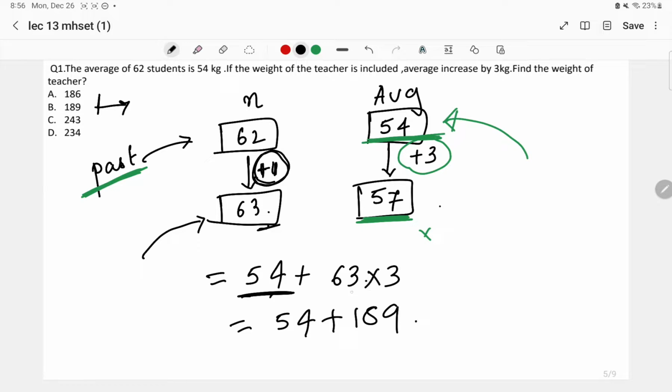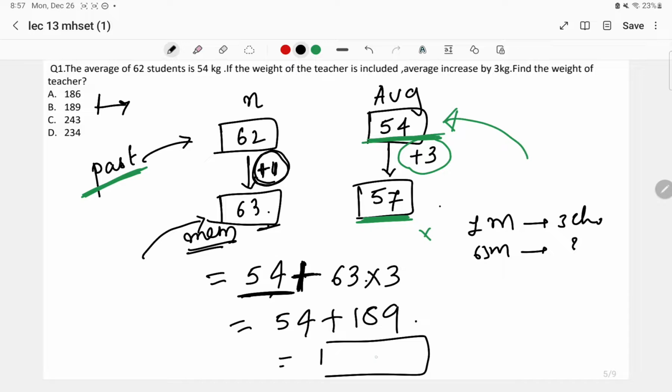So 54 plus 63 into 3. 54 is the old average. To that, what we are going to add is 63 members, and each member is getting 3 chocolates more. If one member is getting 3 chocolates more, then how many chocolates more will 63 members get? 63 into 3. So 54 plus 189 will be your answer. This is the simple technique that you can follow to solve the particular question, right? That is equal to, yes, 1 minute please, yes, that is equal to 243 kg.